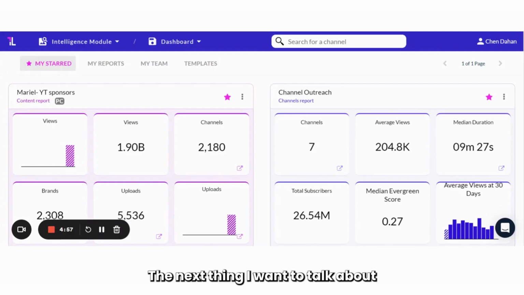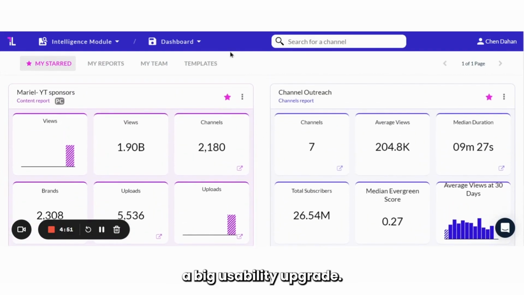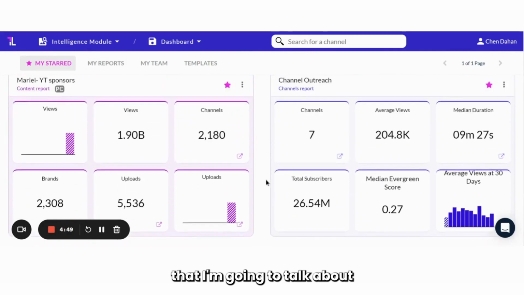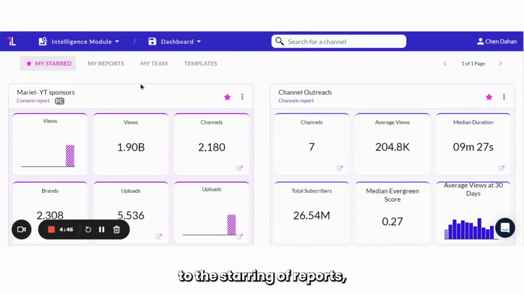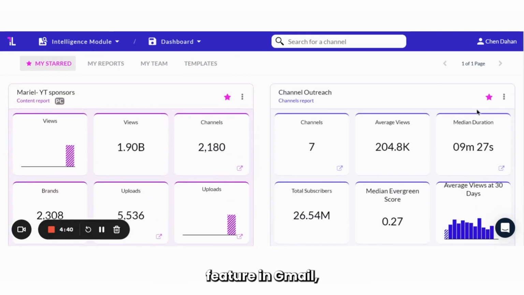The next thing I want to talk about is the new dashboard page, which just underwent a big usability upgrade. All of the features that I'm going to talk about are related to the starring of reports, which is something very useful. The starring feature is similar to the starring emails feature in Gmail, making things easier to see in various places throughout the platform. So let's get into it.